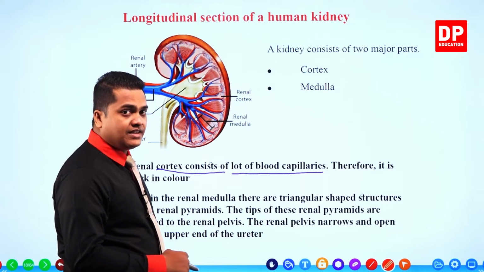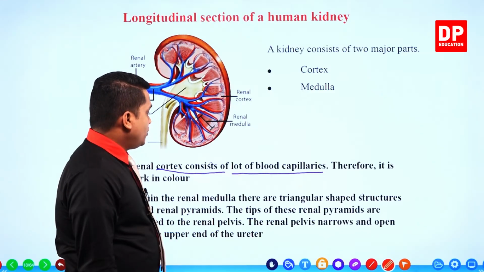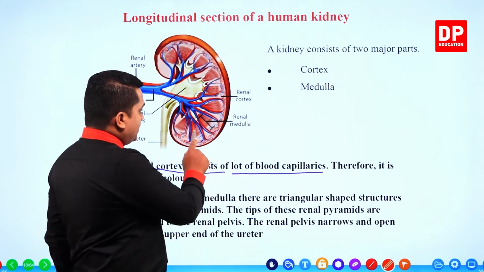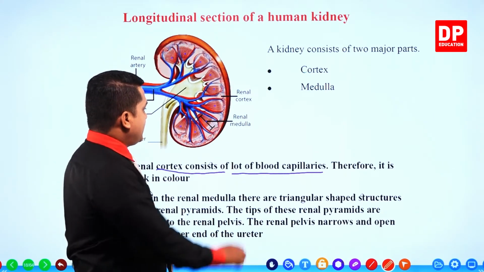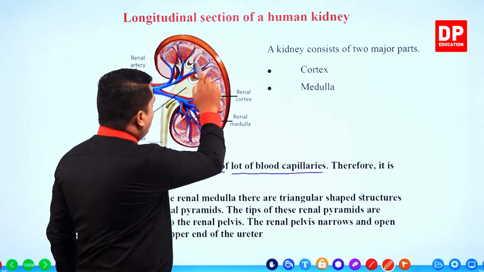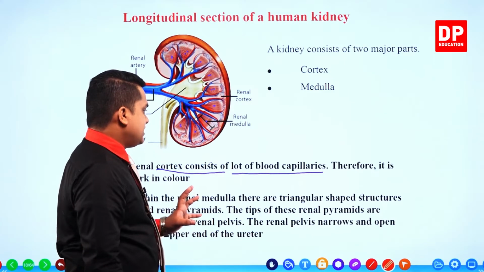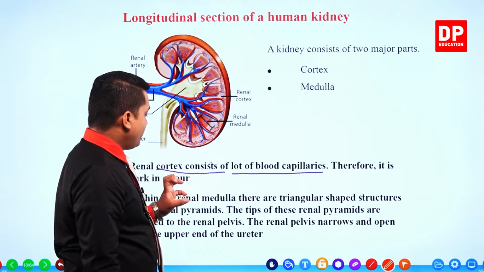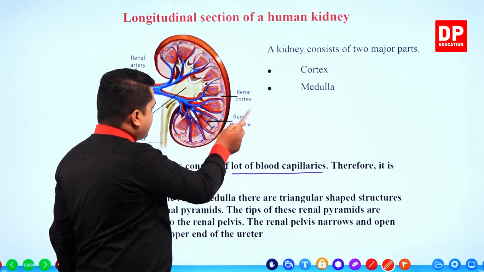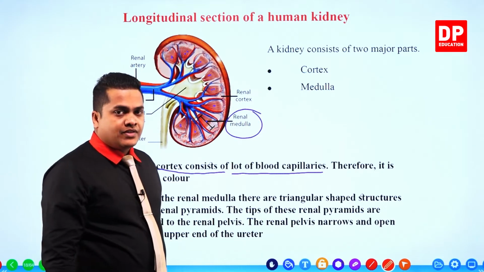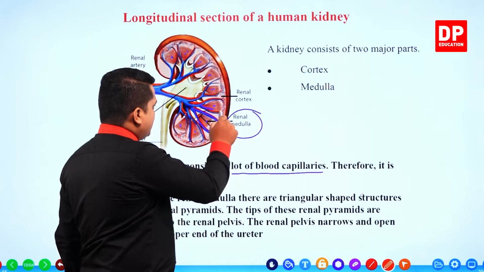Right, so I have explained this when we were discussing the longitudinal structure of a kidney. So it's really simple. These areas within the kidney, my dear children, are in the shape of a pyramid. All of these areas within the kidney are commonly referred to as the renal medulla. Within the renal medulla, you can observe these pyramid-shaped structures.